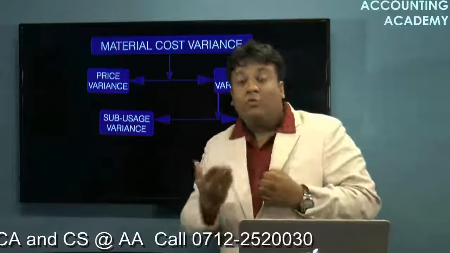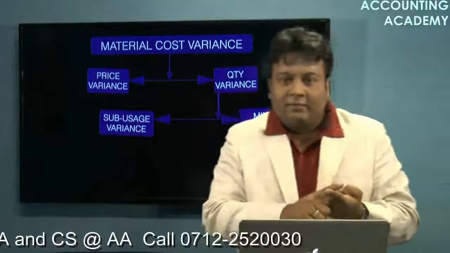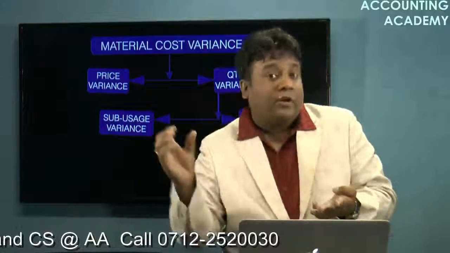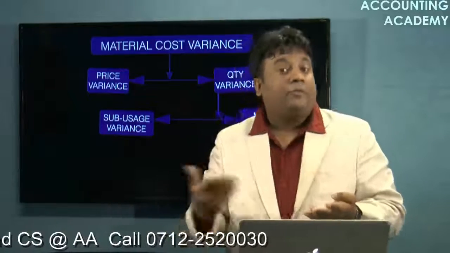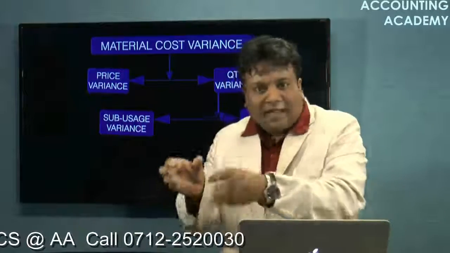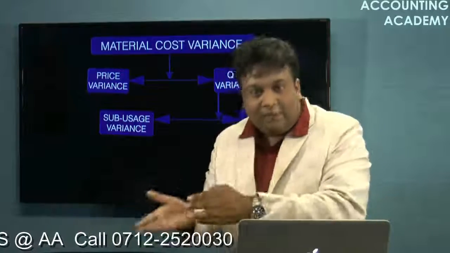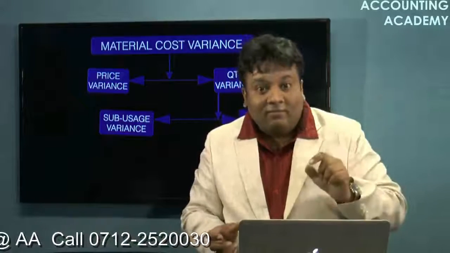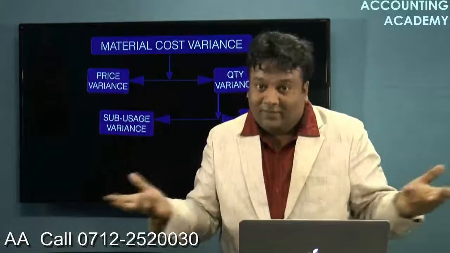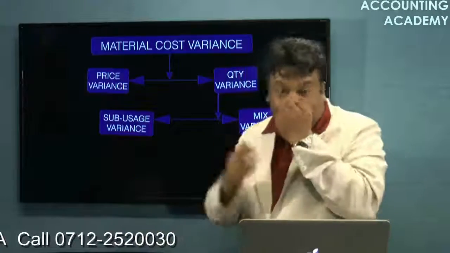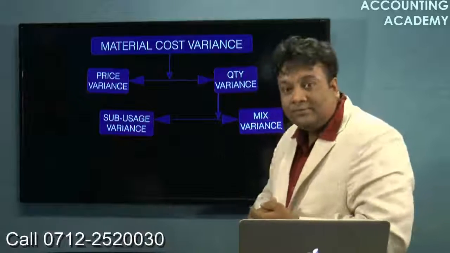So what they may do, they may give you the standard price, they may give you the actual price, they may give you the actual quantity, and they may ask you to calculate a price variance. It's also possible that they may give you the price variance, the actual quantity, and the actual price, and ask you the standard price. Simple mathematics. We have to calculate the missing figure, that can be asked.